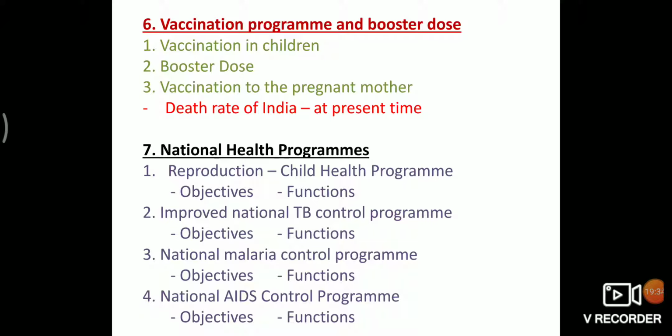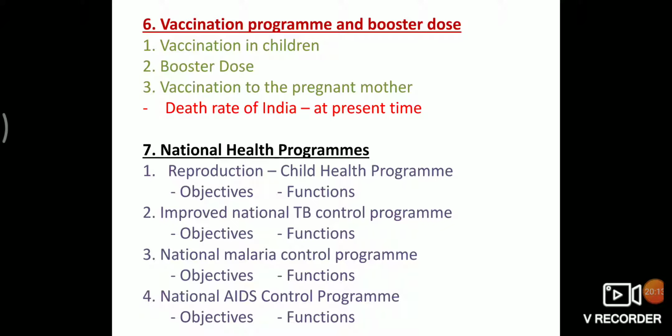Booster dose. First booster dose. Name of vaccine: DPT triple vaccine. Protection against diphtheria, whooping cough and tetanus. When to give? Age of 1.5 to 2 years. How to give? Injection. Vaccine: OPV. Protection against polio. When to give? Age of 1.5 to 2 years. How to give? 2 drops in the mouth.